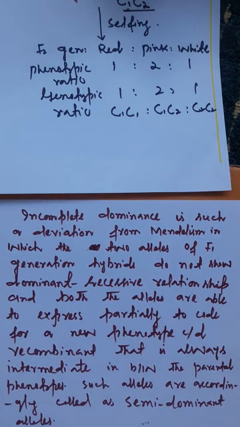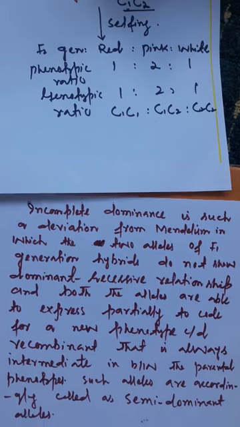Now we will show the cross. We will represent the examples of incomplete dominance, and the first example that we are going to represent is the same cross we will do here for the character flower color in the case of 4 o'clock plant and snapdragons, and how we represent the cross here.